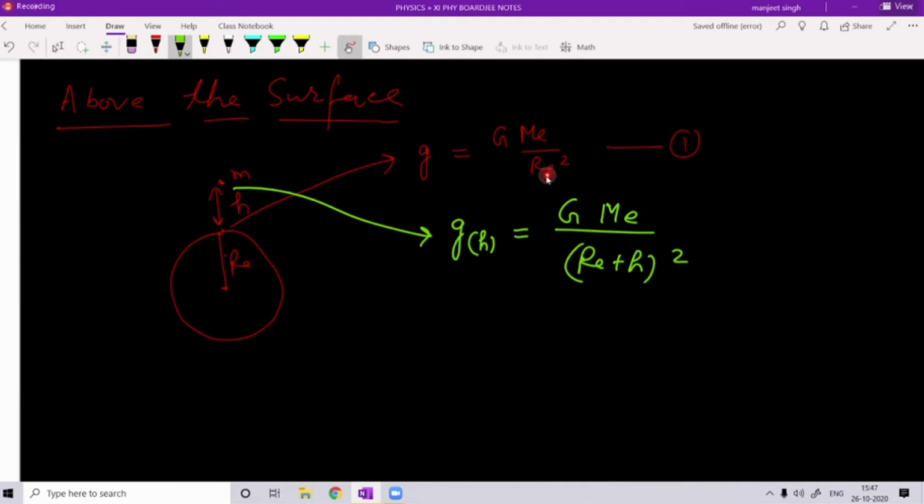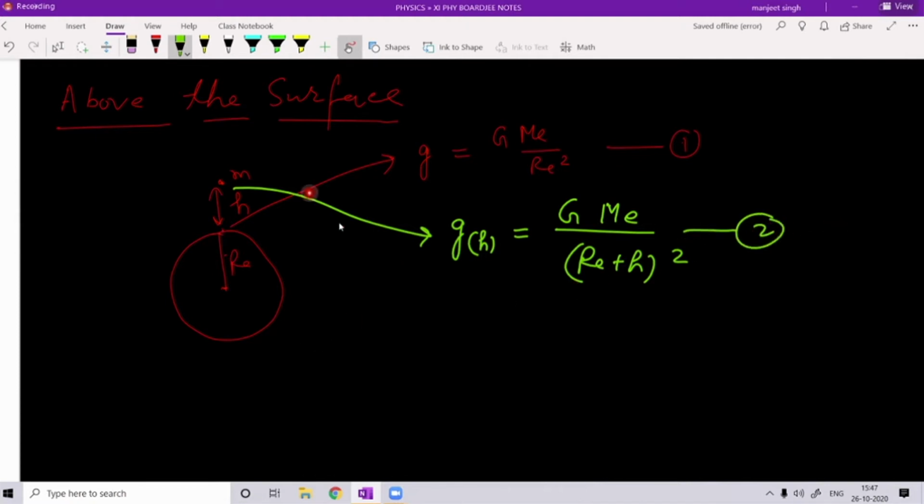In place of Re, when the body is on the surface, the distance between the center of Earth and the body is Re. Now the distance is Re plus h. So the formula is G Me upon (Re plus h) whole square. This is equation number 2.